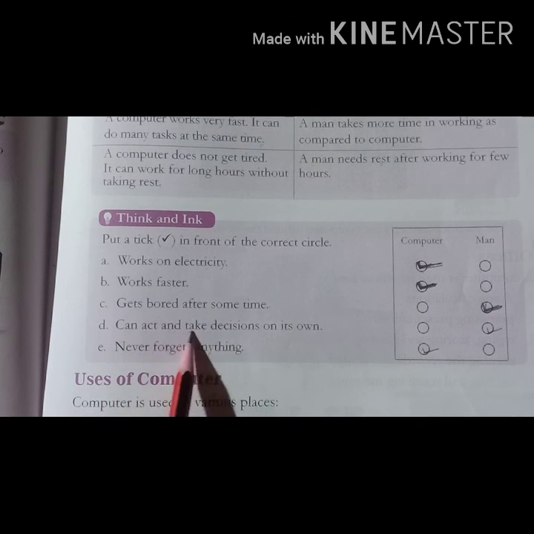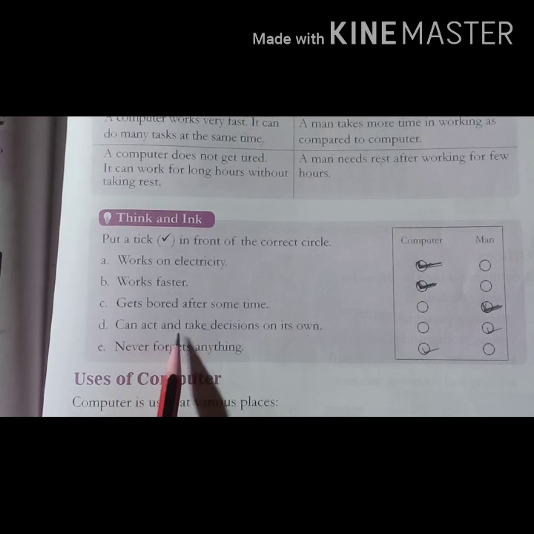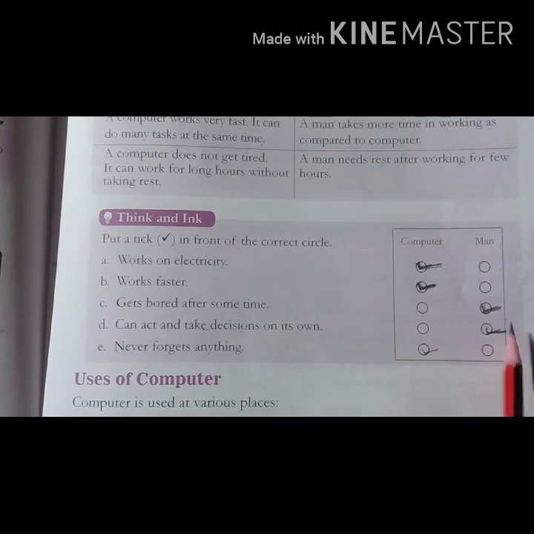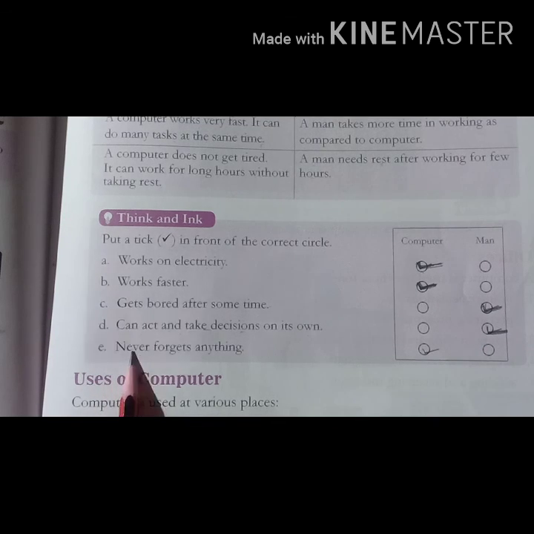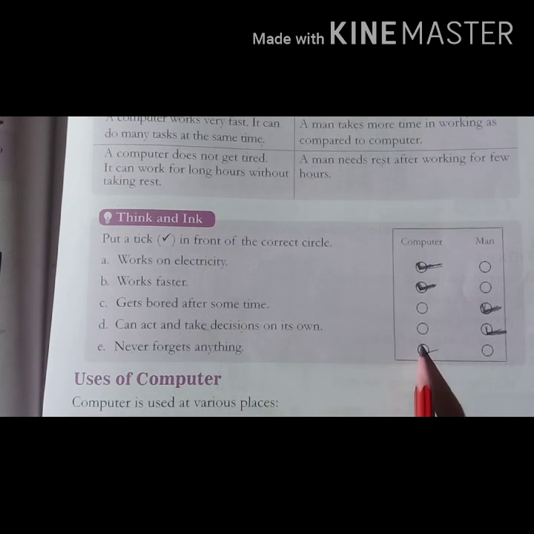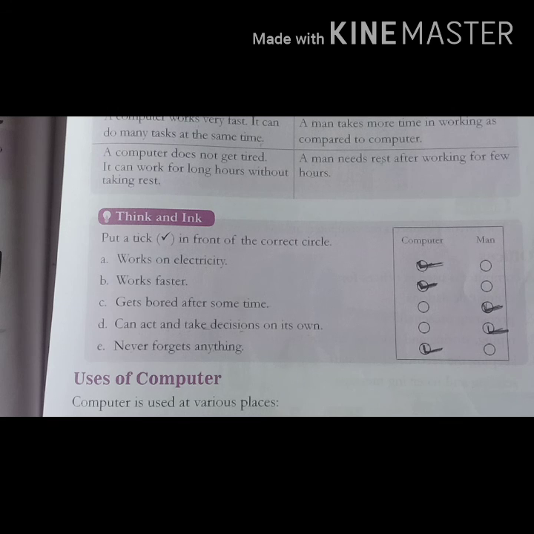Can act and take decision on its own. Who can act and take decision? We, human beings. That means man. Next, never forgets anything. Who never forgets anything? Computer never forgets anything. I hope you all understood the difference between computer and man.